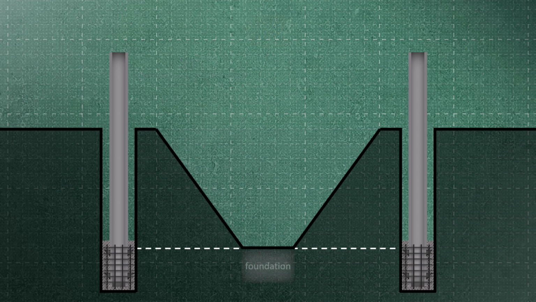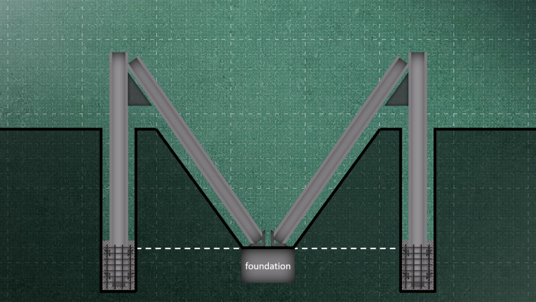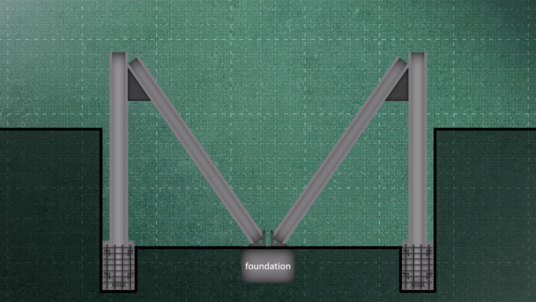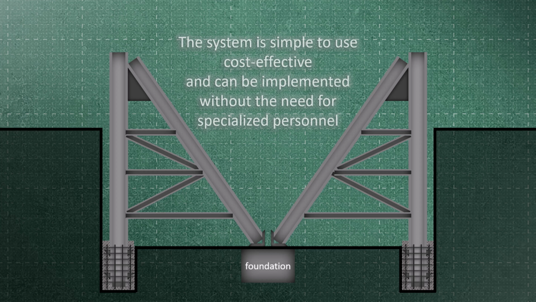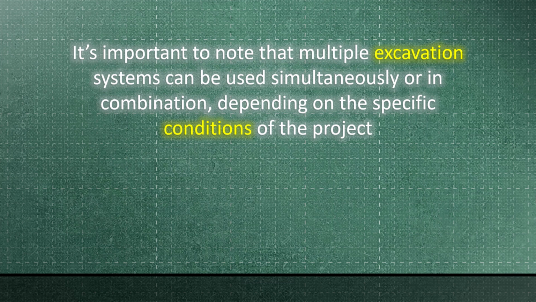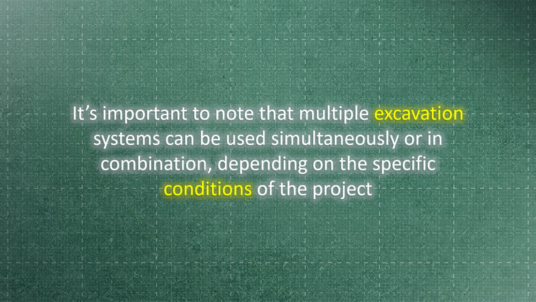At that point, we construct a foundation for the inclined member of the truss, and then we install this inclined member in its designated position. As we continue to excavate the remaining areas, we also place additional diagonal and horizontal members of the truss until we achieve the desired depth. The system is simple to use, cost-effective, and can be implemented without the need for specialized personnel. It's important to note that multiple excavation systems can be used simultaneously or in combination, depending on the specific conditions of the project.